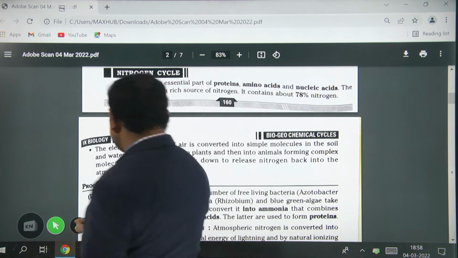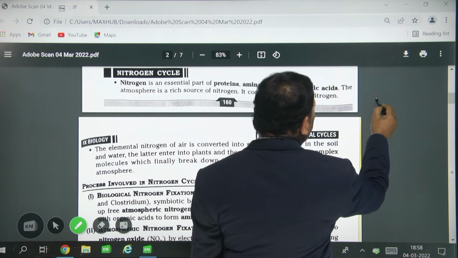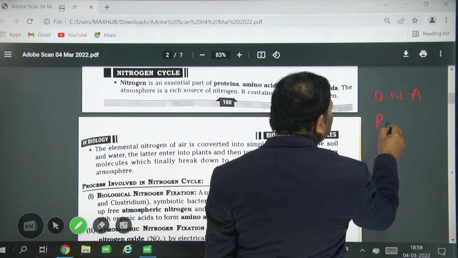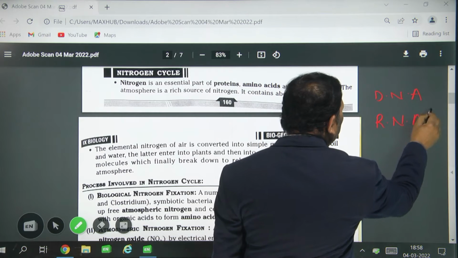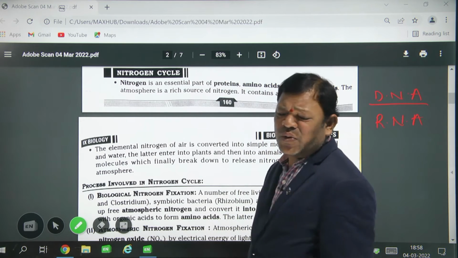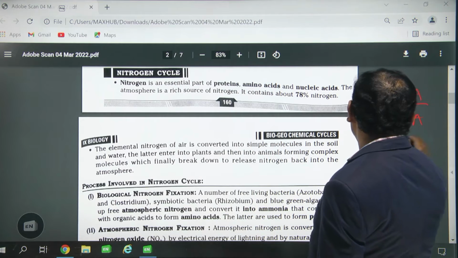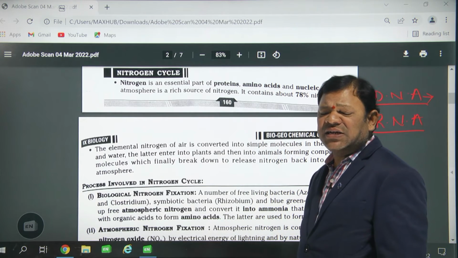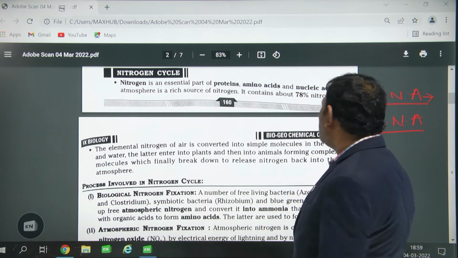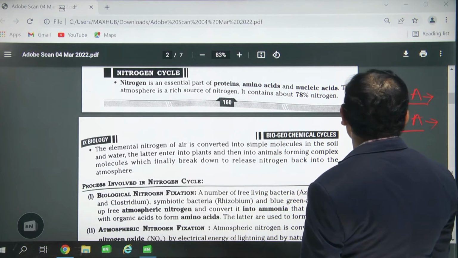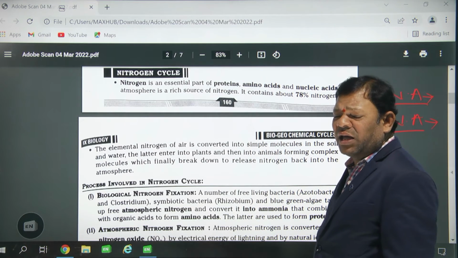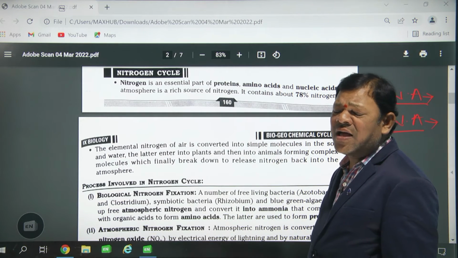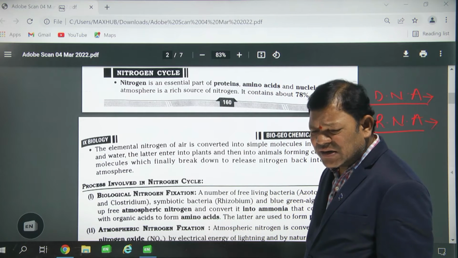What are nucleic acids? Two types of nucleic acids are present. One is DNA, the second is RNA. DNA is deoxyribonucleic acid, RNA is ribonucleic acid. In most animals the genetic material is DNA, and in plants it is RNA. In the genetic material, the nucleic acid, the component is nitrogen. Is it clear?